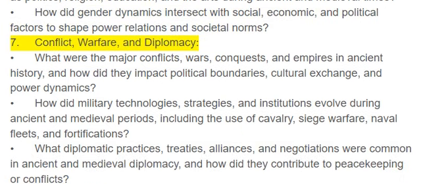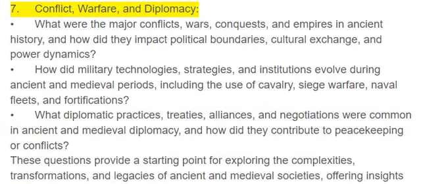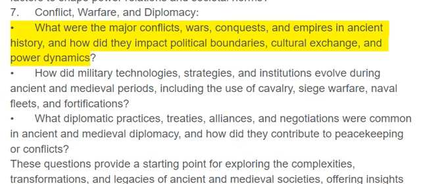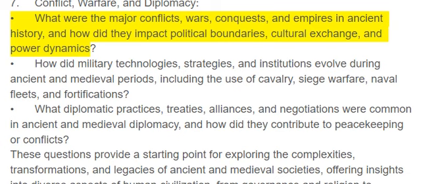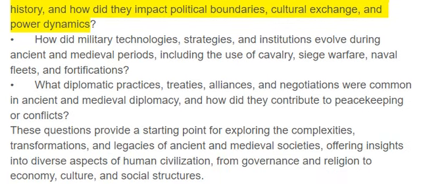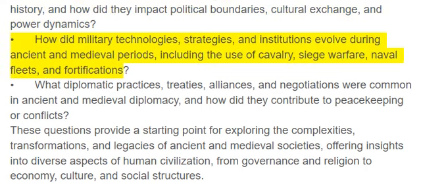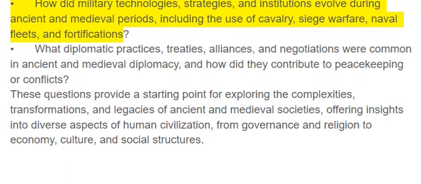7. Conflict, warfare, and diplomacy. What were the major conflicts, wars, conquests, and empires in ancient history, and how did they impact political boundaries, cultural exchange, and power dynamics? How did military technologies, strategies, and institutions evolve during ancient and medieval periods, including the use of cavalry, siege warfare, naval fleets, and fortifications?